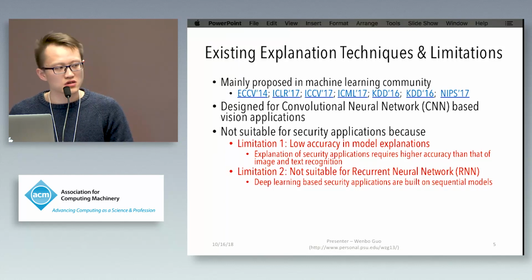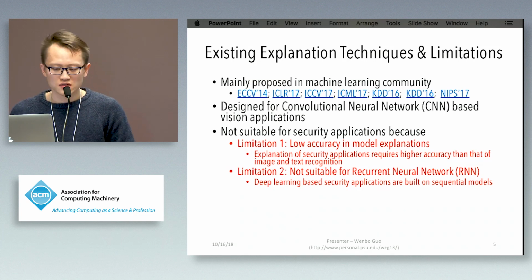In the machine learning community, there are already some techniques that try to derive explanation from the model, but most of them are designed for convolutional-based vision applications. So they are not suitable for security applications because of the following two limitations.